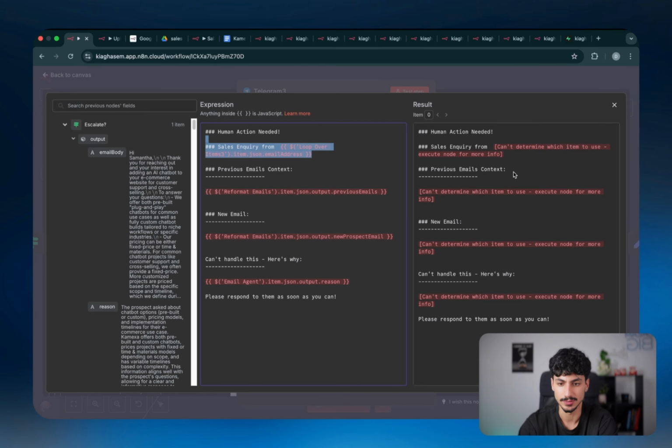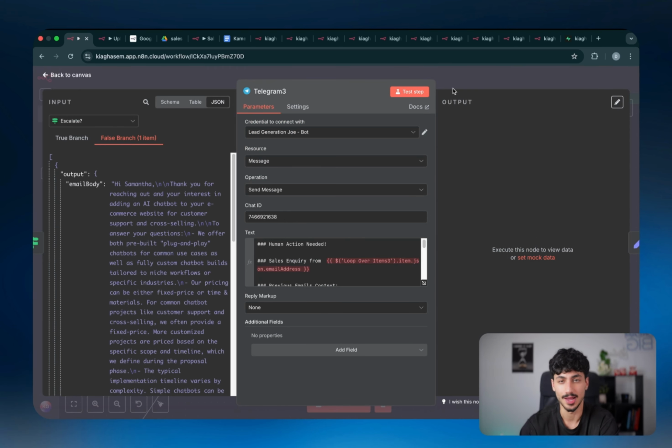This is who the inquiry is from, so this email address. This is the previous email for context. This is the new email. And this is why I can't handle this inquiry. And then you will basically just get that message and you can act on it yourself.